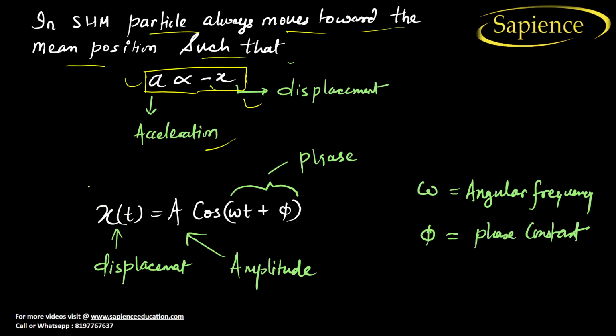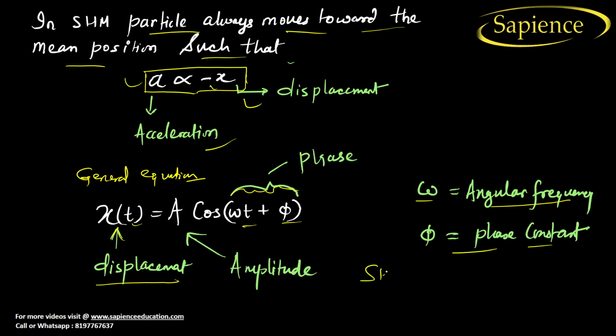Now let us find a general equation. The general equation is x(t) = A cos(ωt + φ). At a time t, let us consider the displacement of the object is x, A is the amplitude, ωt + φ is the phase, ω is the angular frequency, and φ is the phase constant. So this is the general equation of S.H.M.